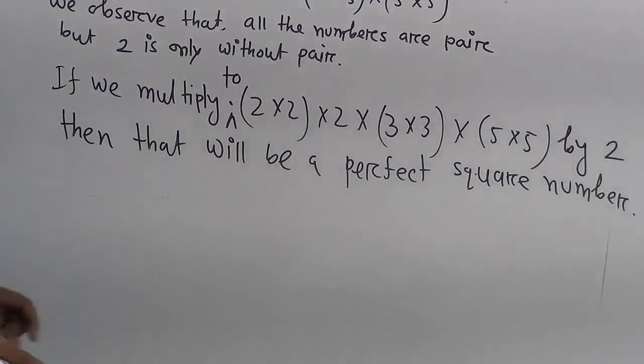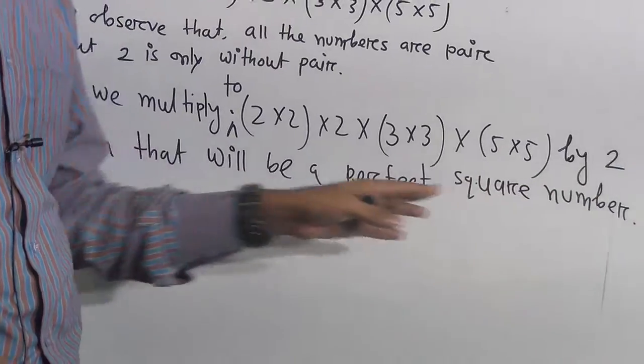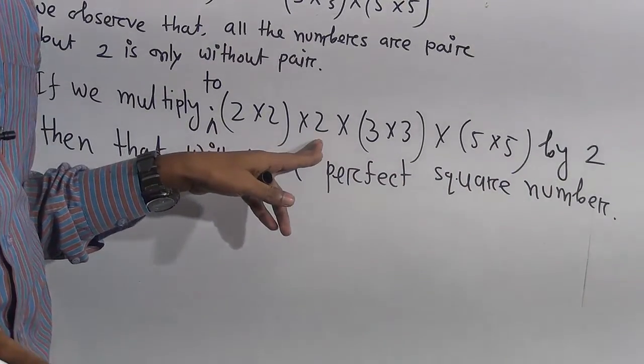That means if you multiply this by 2, then you see this number is also paired.